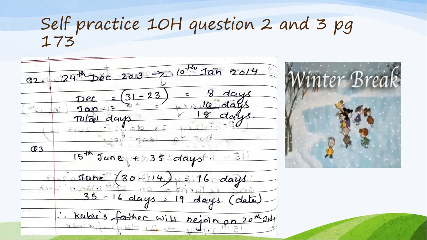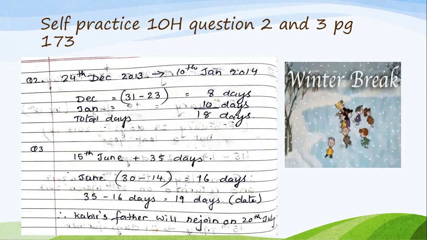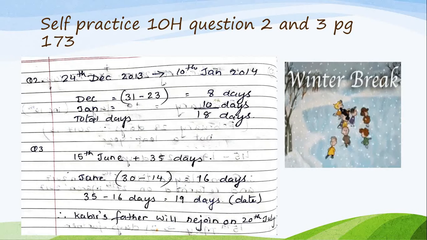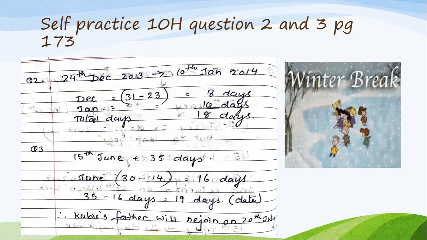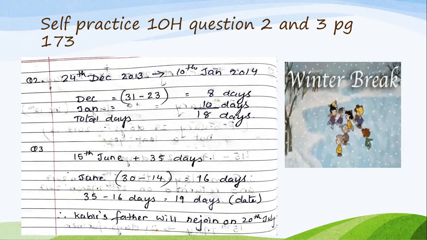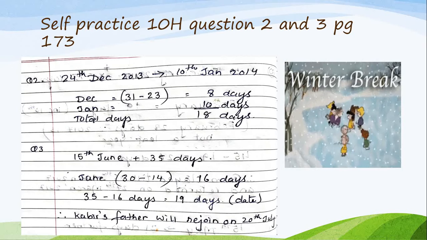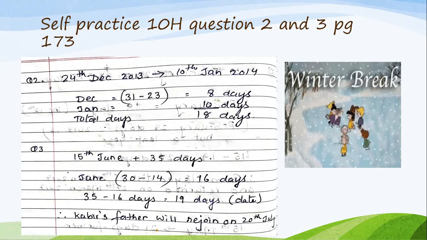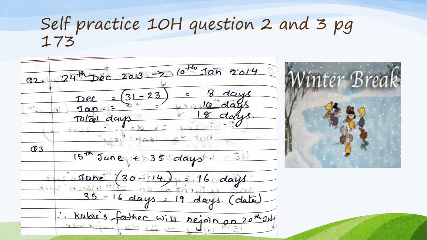Two closer dates. So December 31 days and then minus 23 days. Why 23 days? Because 24th is a vacation. So that will be 8 days. And then January only 10 days, because on 11th January we have to go to school. So total days add up to 18 days. Okay. Now it is 10H, the third question. Kabir's father took medical leave for 35 days from 15 June. So from 15 June he is on medical leave for about 35 days.